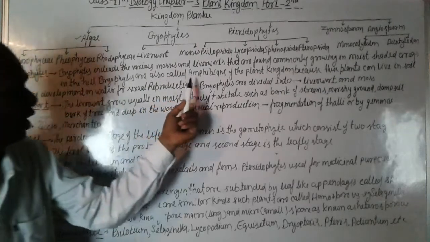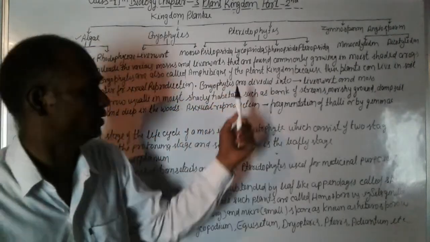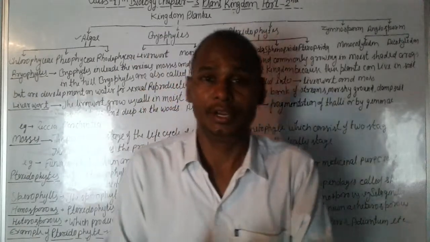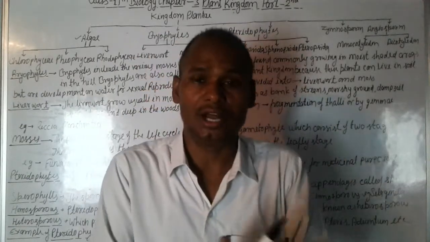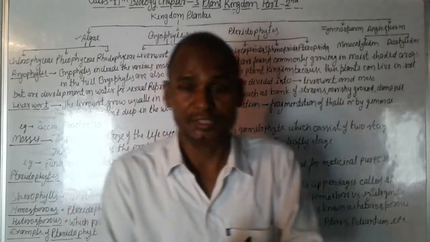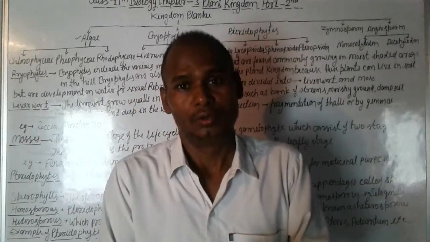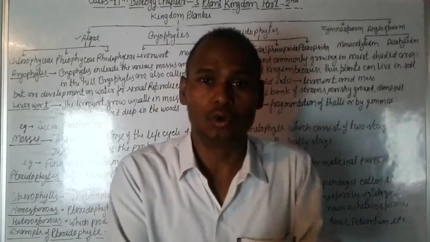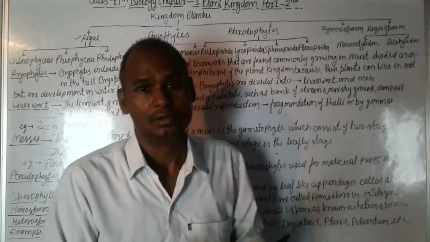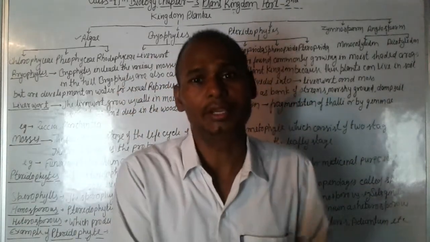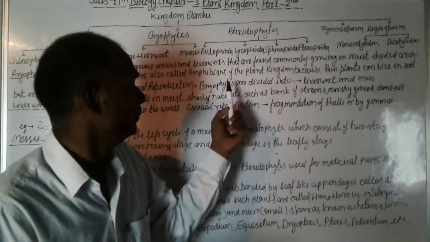Bryophytes are also called the amphibians of the plant kingdom because they live both on land and in water. So these are common in both water and land. So these are amphibians.